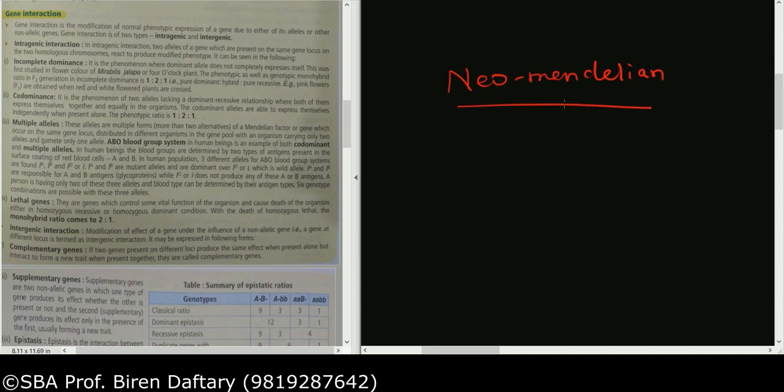Basically in neo-Mendelian inheritance you see two types of interactions. The first is called intragenic interaction, and the second type is called intergenic interaction. So what is the difference between intra and intergenic?